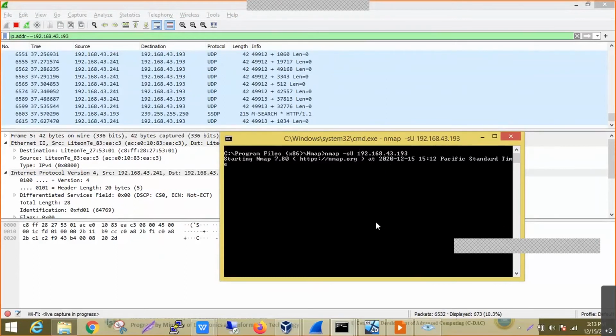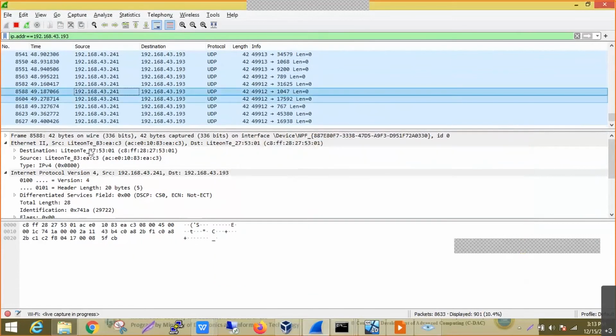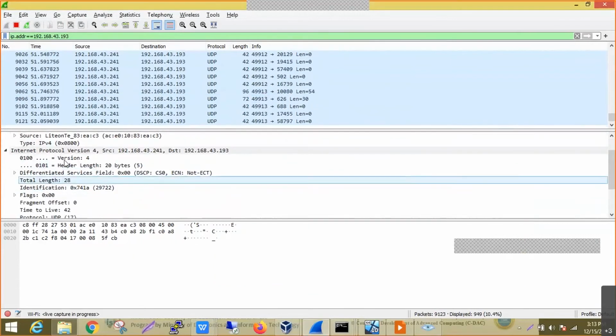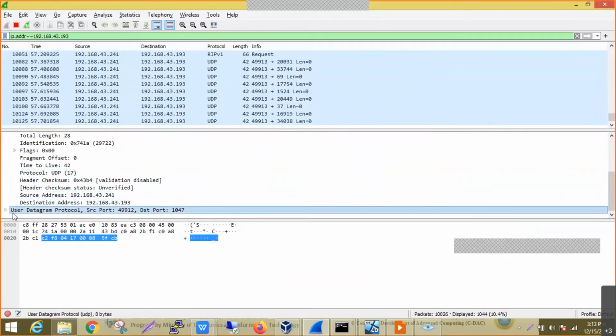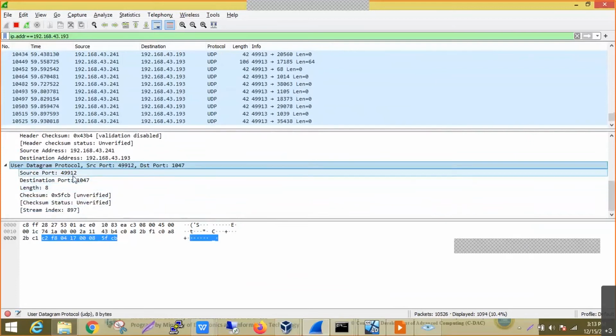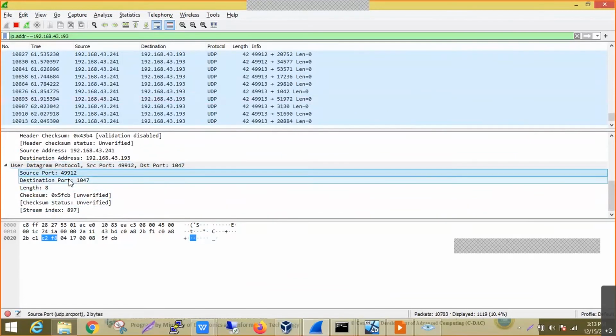It is also one of the transport layer protocols, but connection orientation like in TCP is not available. In UDP, we have only two header values, the source port and the destination port. And when we look at the IP header, we can observe it points to the UDP protocol as 17. Here we can observe the UDP datagram, where there are only two header values, source port as well as destination port. Right, so this is with respect to UDP.